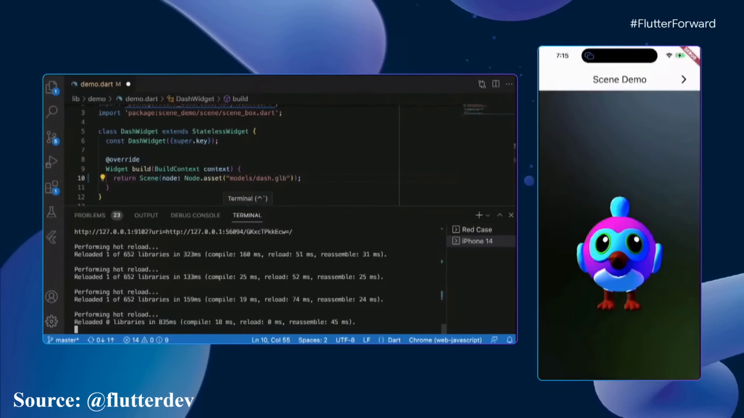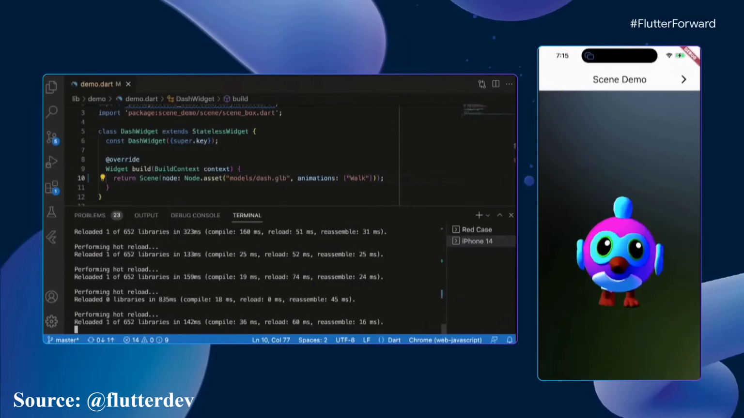I think Dash looks pretty nice, but 3D gets really cool when we can add in animations. So I'm going to go ahead and add in an animation. These are just saved in my file already, so I just call them by their name, which in this case is walk. I'll save, and again, hot reload, and we can see her walking around.